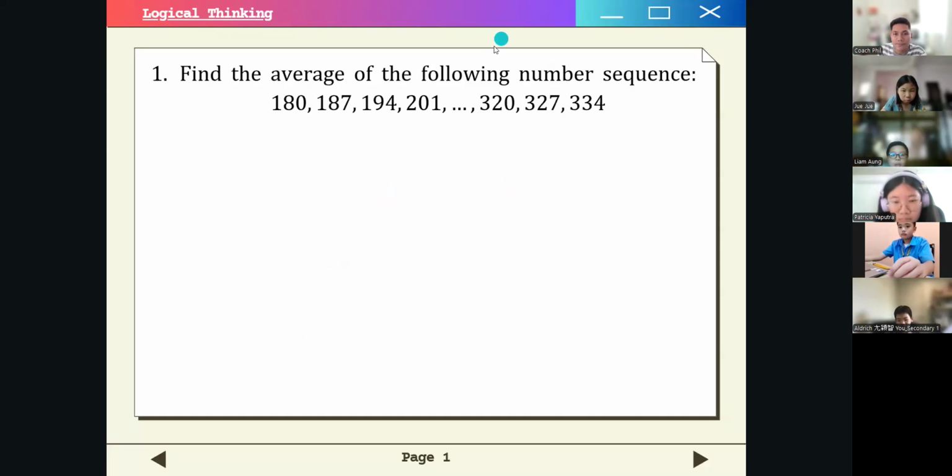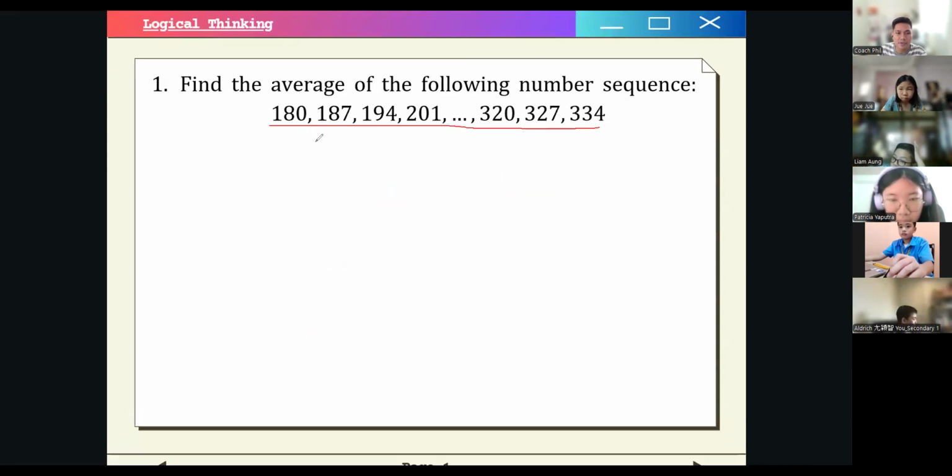So this is number one, no? So as you know, this is our arithmetic sequence. As you can see, the differences between terms is 7. So all of the terms have the difference of 7, no?